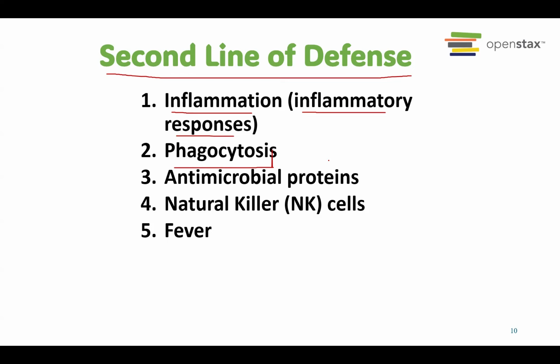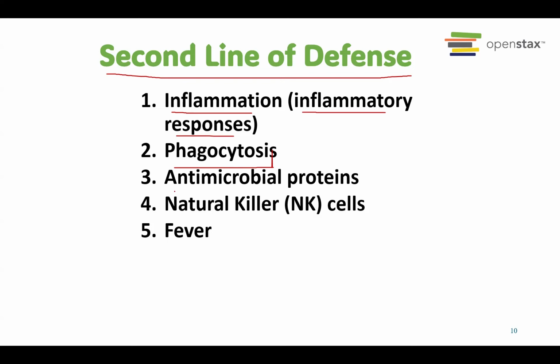They have the ability to eat or destroy bacteria with the process called phagocytosis. Therefore, neutrophils and monocytes are also known as phagocytes. Phago means eater, cyte means cell, so cell eater.